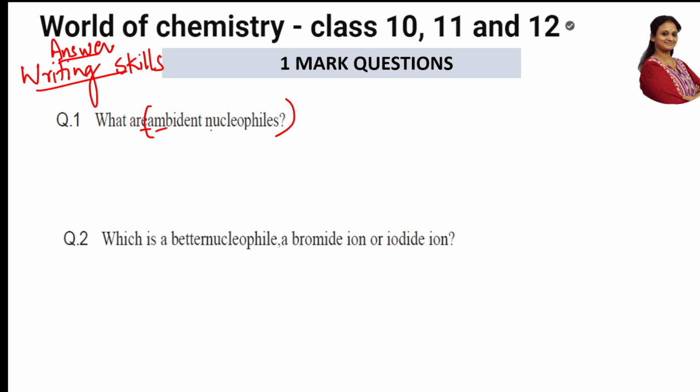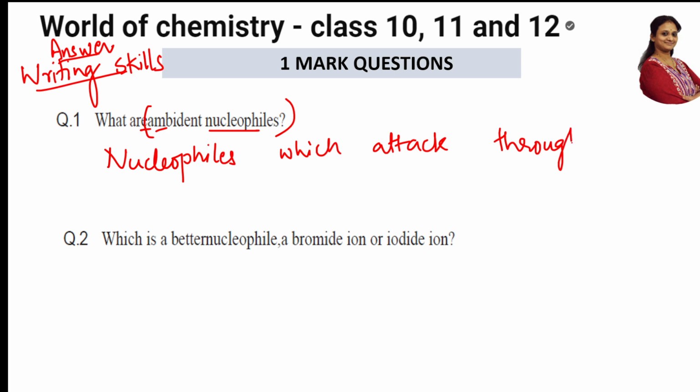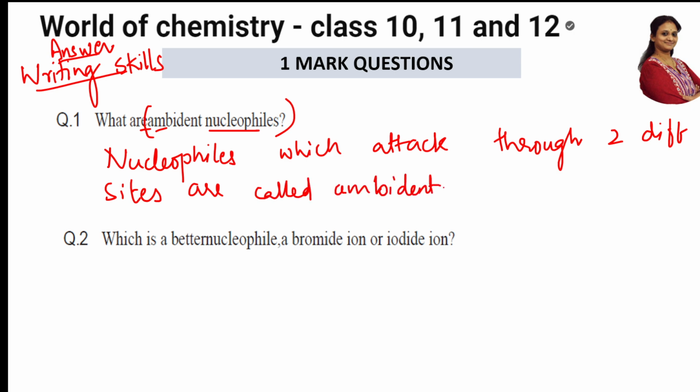First, start with this word. What is this? Nucleophiles. Because they're talking about nucleophiles, start with nucleophiles. What do these nucleophiles do? The nucleophiles which attack through two different sites. Why did I write this? Because in the exam, when I go for board correction, I have seen students writing big answers. No, not required. Nucleophiles which attack through two different sites are called ambidentate. End your answer with ambidentate nucleophiles. So when you write this complete, it's over.